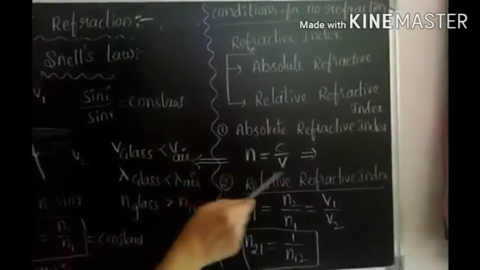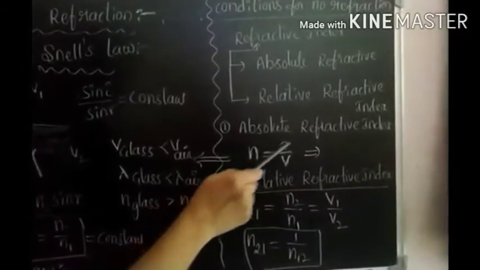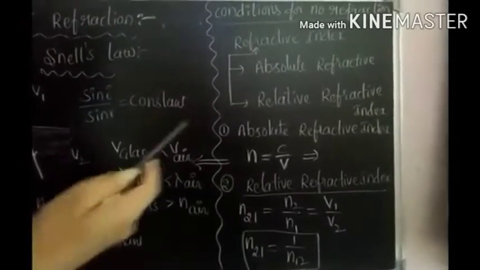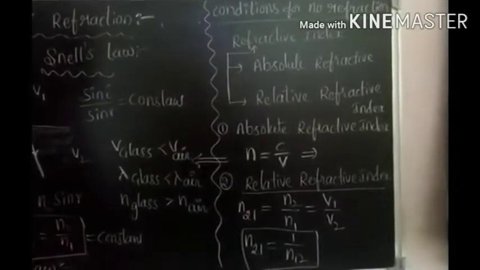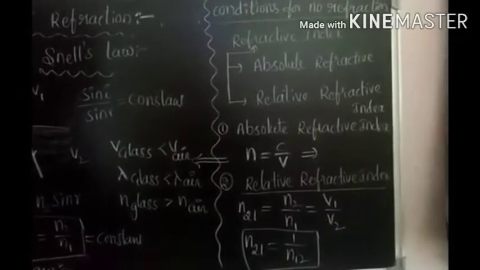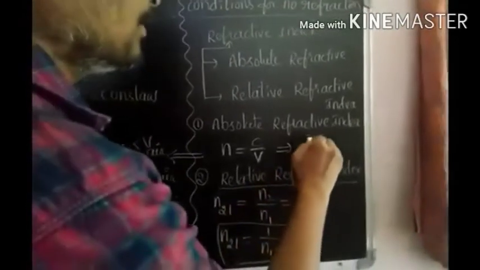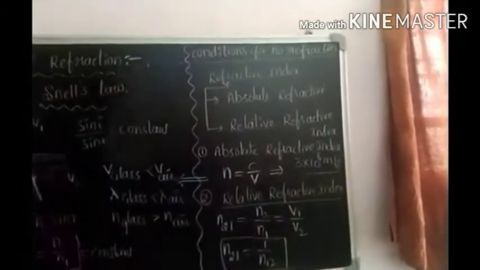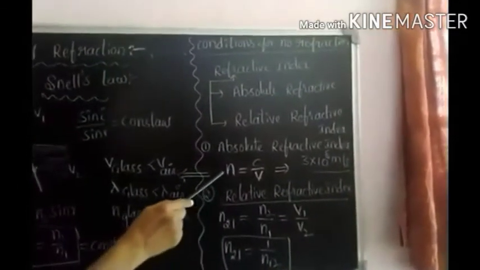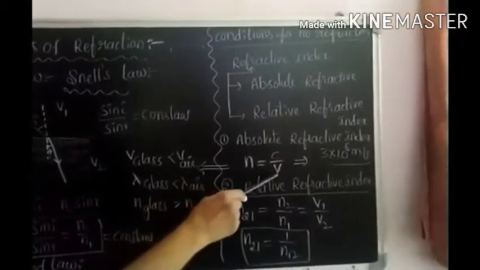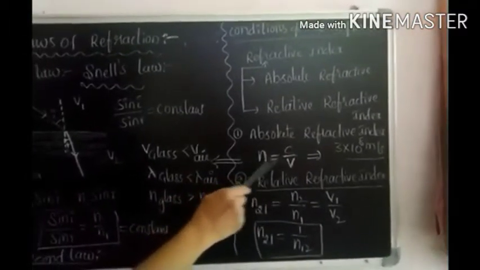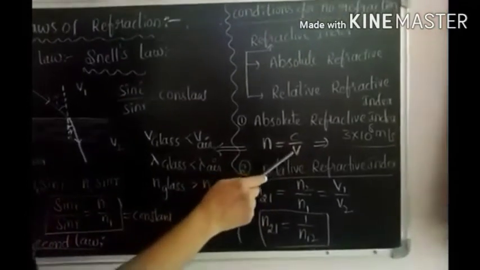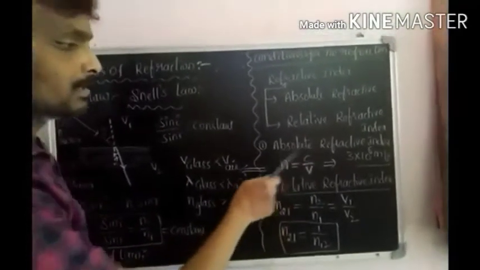So from this formula we can understand that C is constant. Why? Because the speed of the light in vacuum is 3 into 10 power 8 meter per second. Already we know that, 3 into 10 power 8 meter per second. So here, absolute refractive index, and this is the speed of the light in medium. So what is the relation between them? This is inversely proportional. N is inversely proportional to V, we can write from this equation.